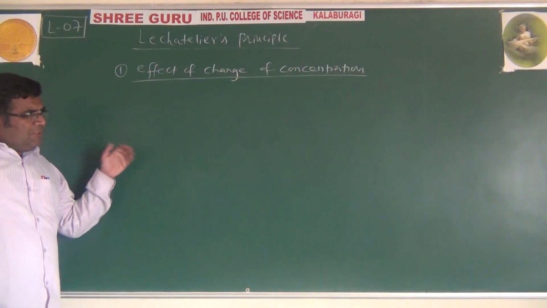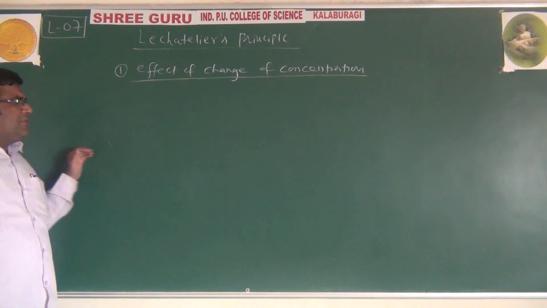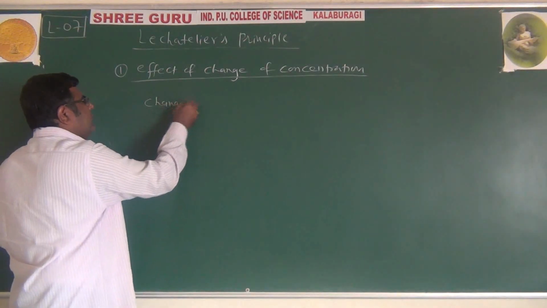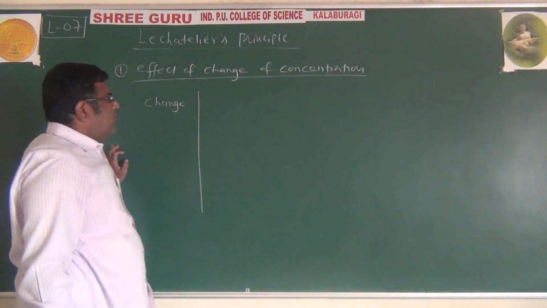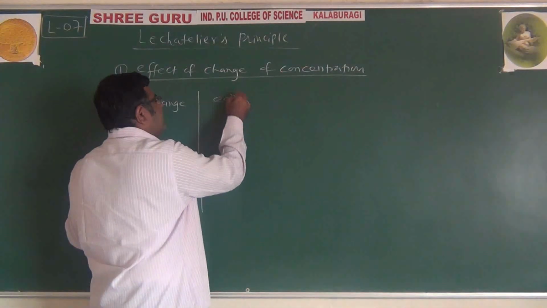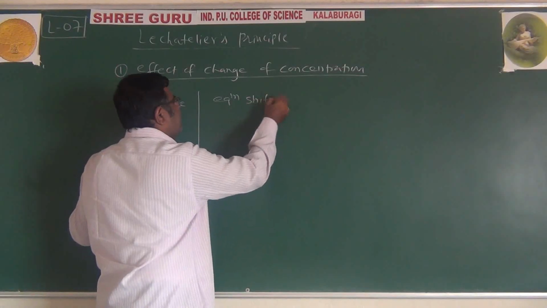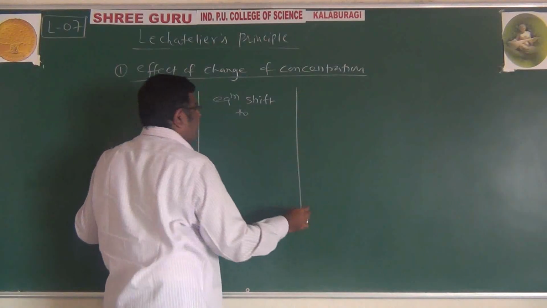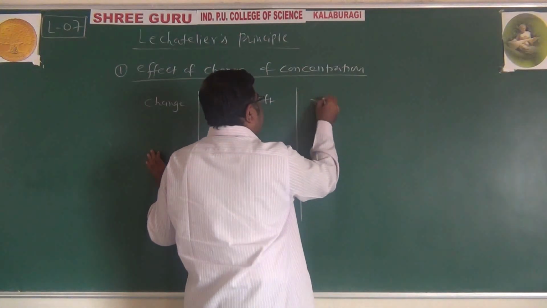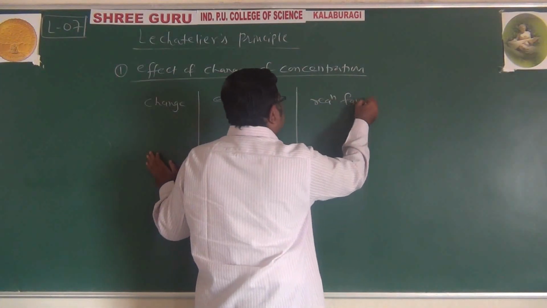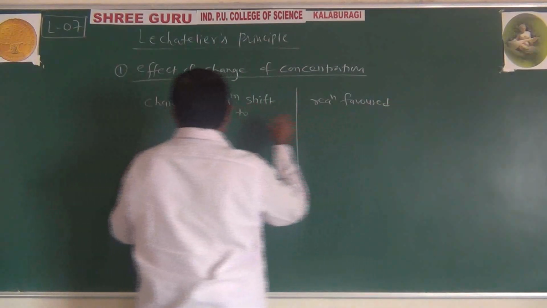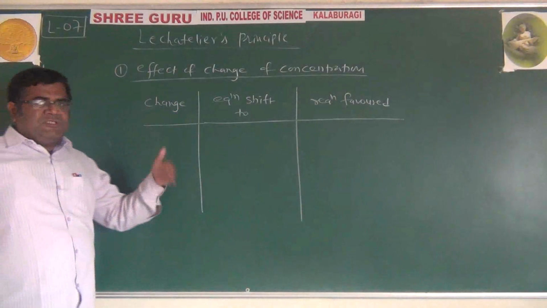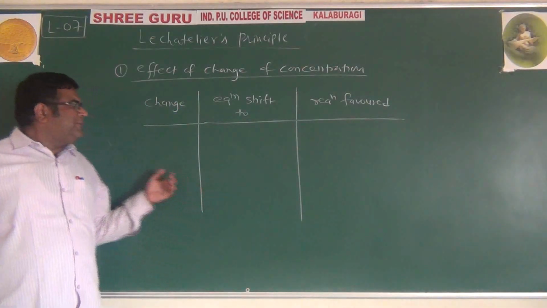Now we are changing concentration and see what is the effect. So we'll make this column: change, equilibrium shift to, and reaction favored, means the reaction which takes place more predominantly.